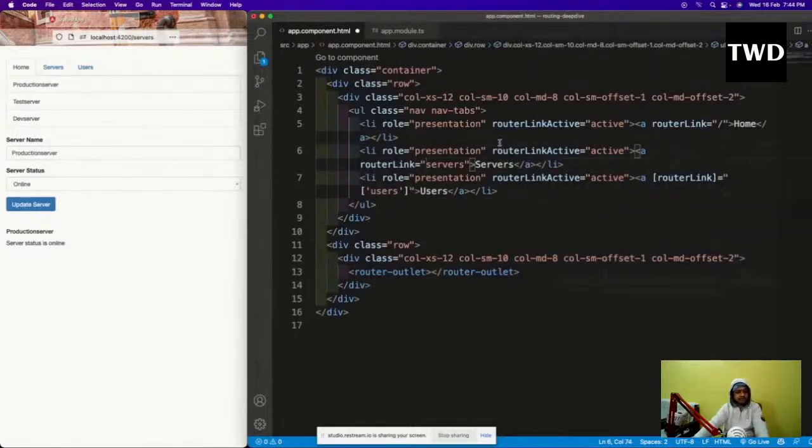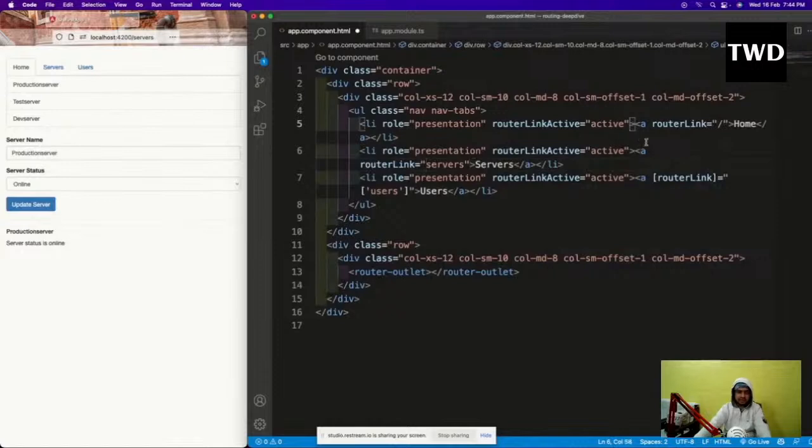In the home route, in React also, what happens, we have this exact thing, something like that. The home route is a bit of a different route because the backslash is there. All the other routes have the backslashes removed, but for the home route the backslash is there, slash servers, slash users. So in the home route, you always have to do something different. And that something different is here.